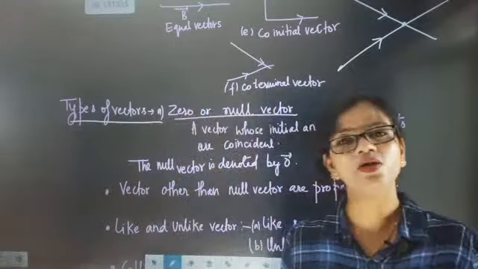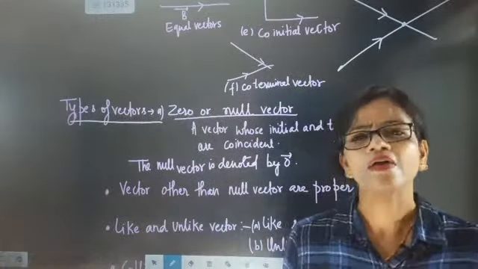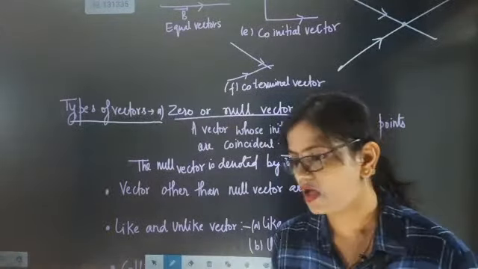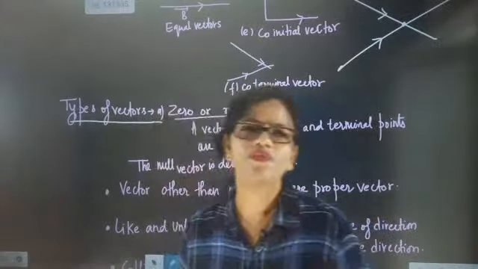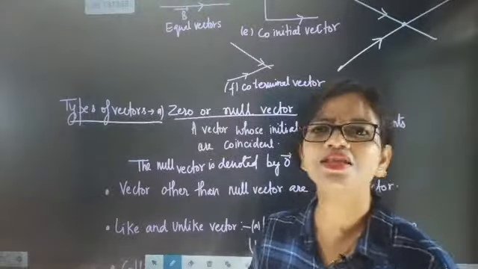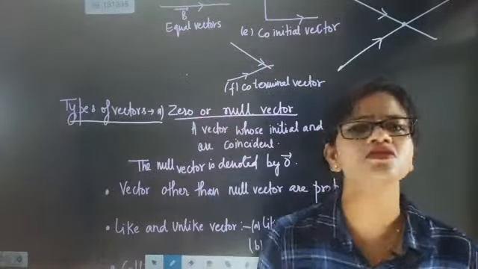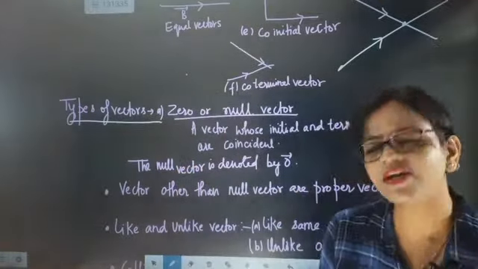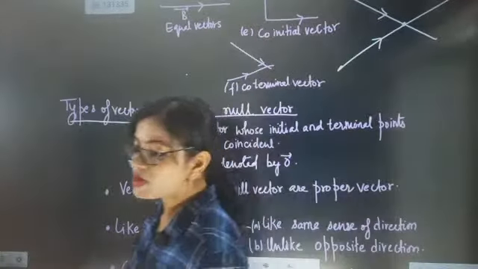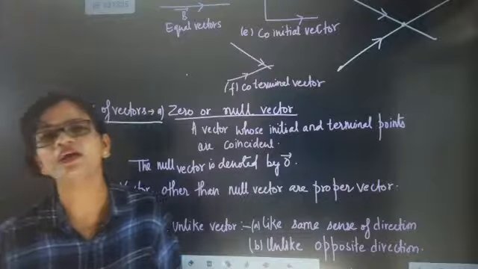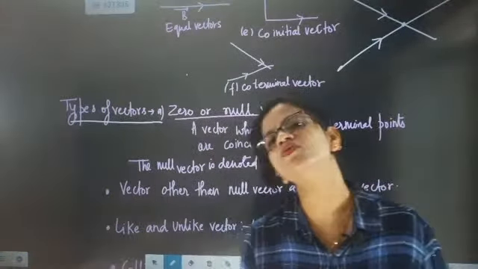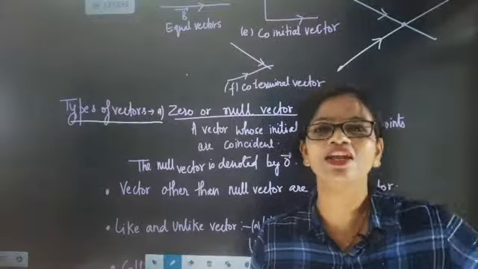So now we are heading towards a vector and directly we are saying that the vector is a null vector. How can we convert a vector into a null vector? You draw a dot and this is exactly a null vector. Why is a dot considered a null vector? Because a dot does not have any direction.